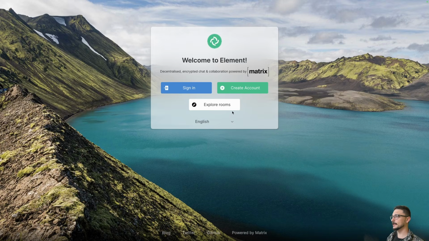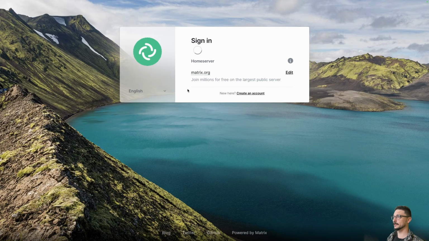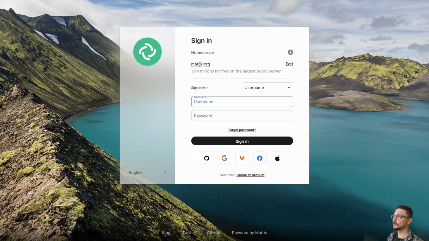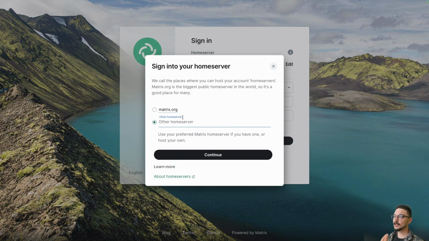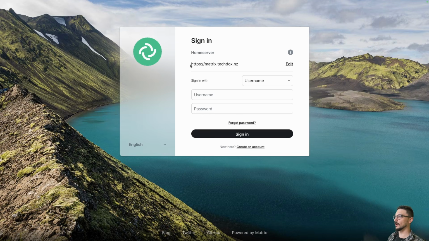So the great thing here is you can click sign in, right? And then by default, it's going to use the matrix.org. But I don't want to sign in there. You can actually change this. So let's say you wanted to join my TikToks Matrix server. What you can do is just type in matrix.tiktoks.nz, if I can spell that right, and then you hit continue. So now we've set the home server to be matrix.tiktoks.nz.